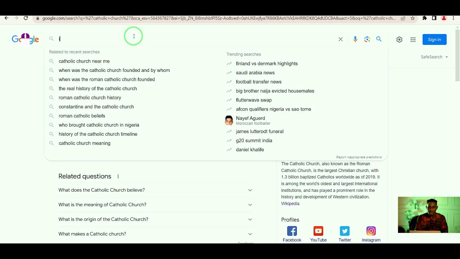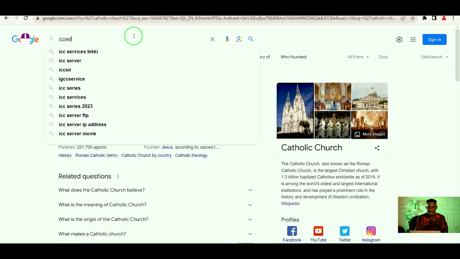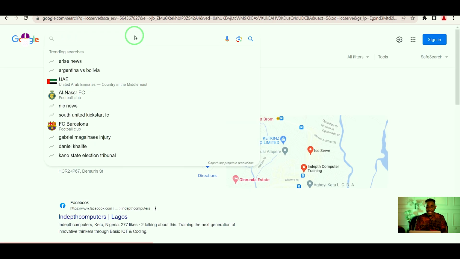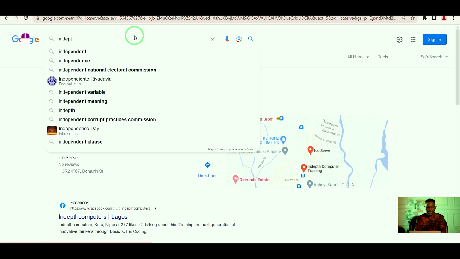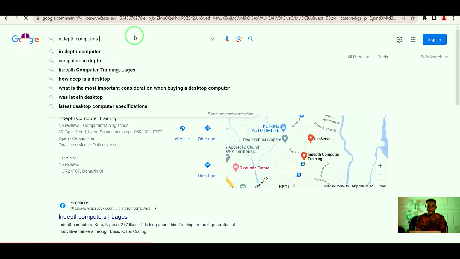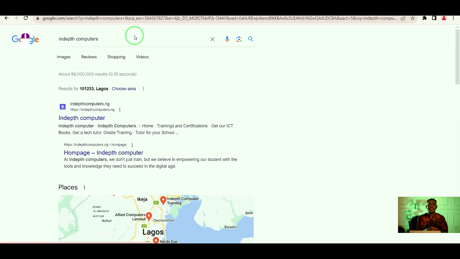So sometimes you might go to the internet and search ICC-Serve and not find information on ICC-Serve. Or better still, you go to the internet and search information on In-Depth Computers, and you don't find information on In-Depth Computers. Or probably you are not sure which is the name of the company.